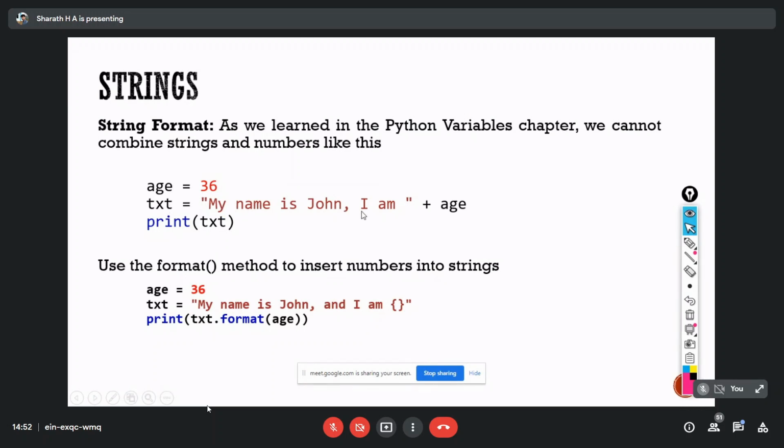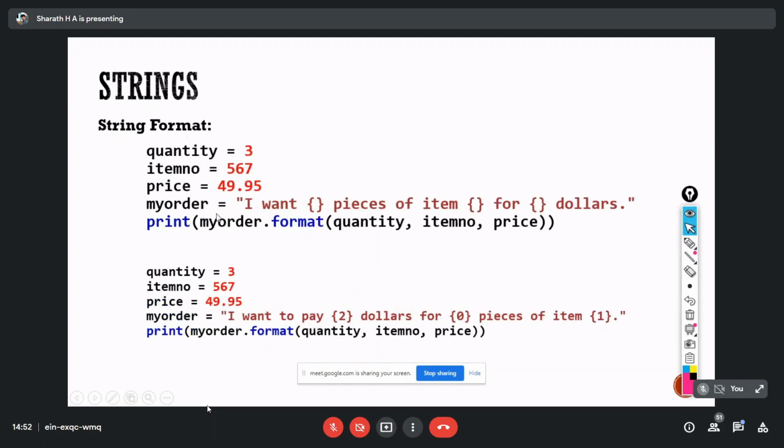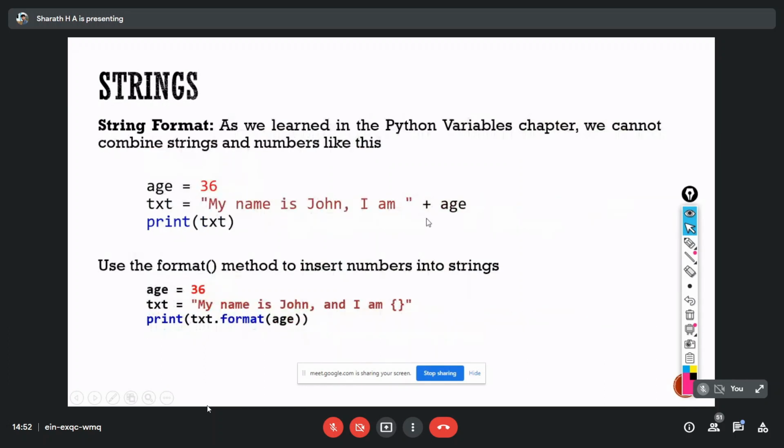My name is John, I am plus age. Okay, so this is not possible with Python. Why? Because it doesn't allow concatenating two different data types. One is a string, another one is a number, right? So Python doesn't allow it. In order to concatenate, we must use it like this.